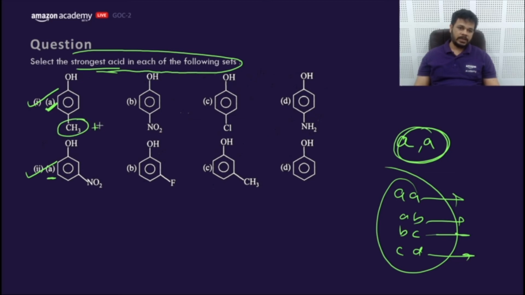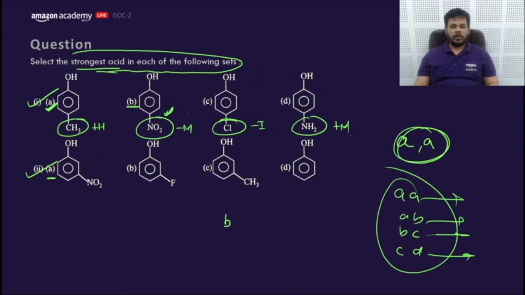It is plus H. It is minus M. AG says BC, SS says BA, I don't know why. Let's discuss. It has minus I and it is plus M. So among all these four, minus M increases the acidic strength. That's why B would be the option here.